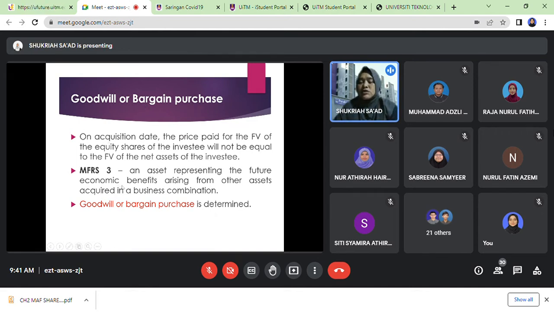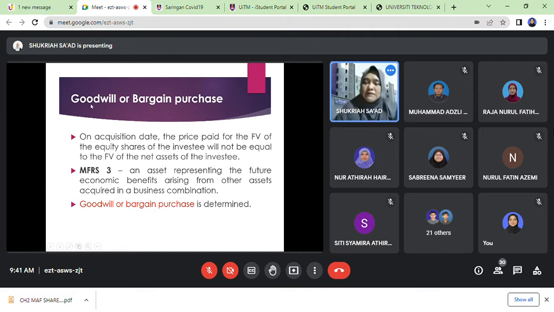So MFRS 3 defines what is goodwill or bargain purchase. Dia kata goodwill is an asset, of course, an intangible asset. Bargain purchase nama lain ni adalah negative goodwill.